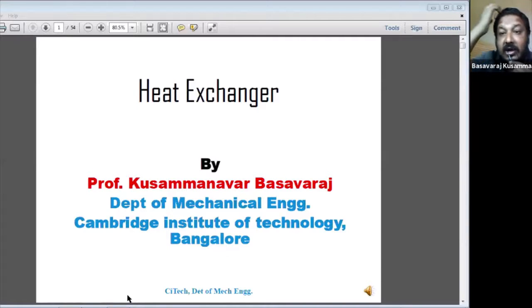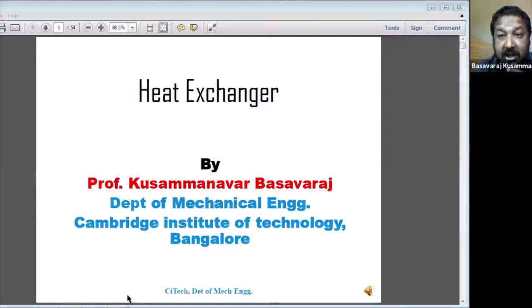We saw this recently in the case of Visakhapatnam, where high temperature gases leaked into the environment. If high temperature gases come out of the chimney, it is very dangerous to the environment and it will affect the ozone layer. Hence, they use a sprinkling system, sprinkling water at the top of the cooling tower, in order to reduce the temperature of the gases coming out of the chimney. That is also called a heat exchanger.